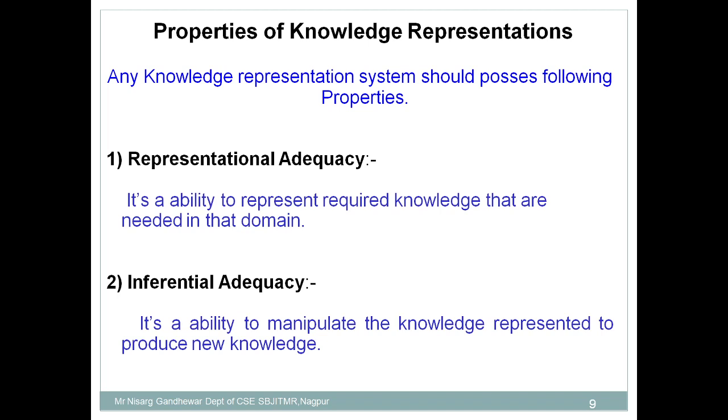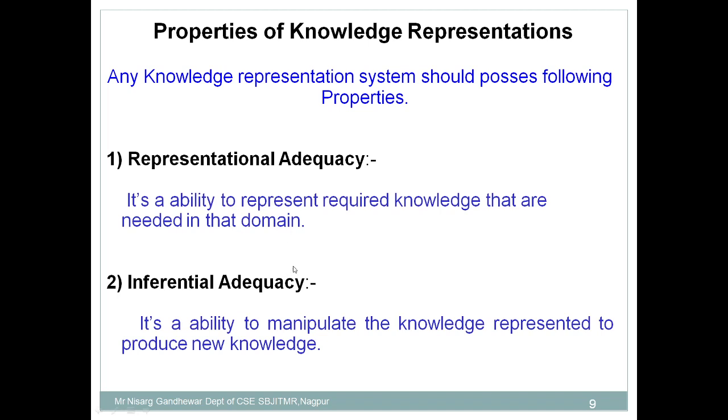Now it's our habit that if somebody sends me a text message, we generally ignore it, we are not taking that much interest, but if somebody shows a particular video or image, instantly we look at it. Why? Because we want the graphical representation. That's why I'm telling you, representation of knowledge in an appropriate format is important. So the first property is representational adequacy.